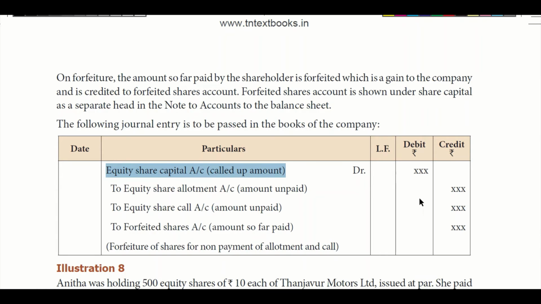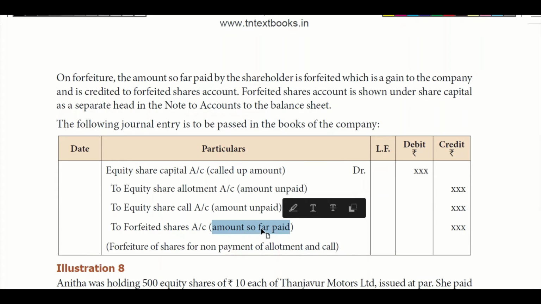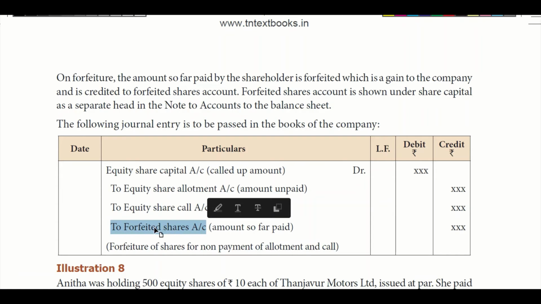Whatever he did not pay is credited to the allotment money and call money accounts, which is not paid by the shareholder, right? Whichever money is not paid, you have to credit, and whatever is paid, for example the application money, that money is moved to forfeited shares account. Actually, this is shown under share capital as a separate head.